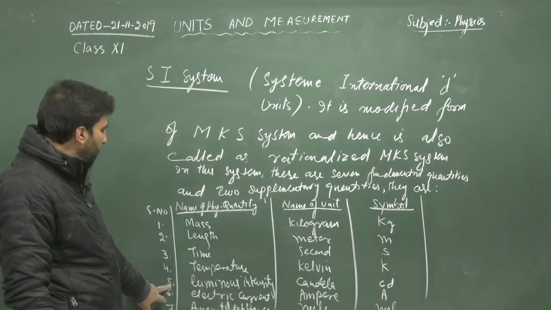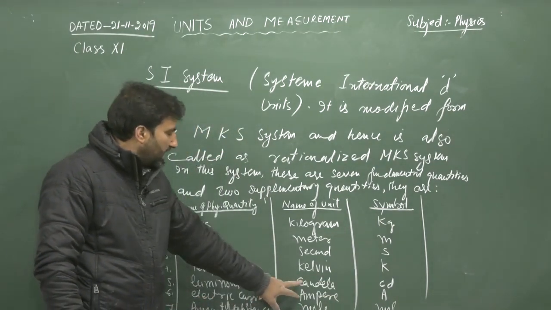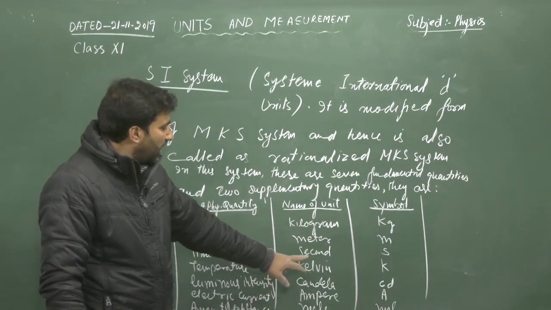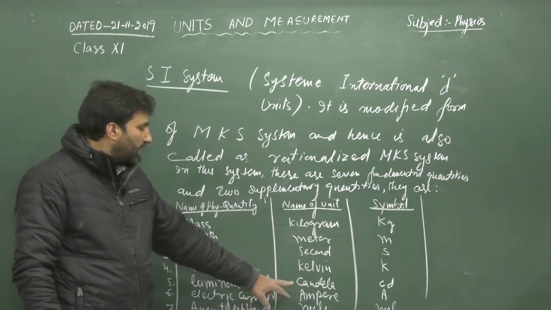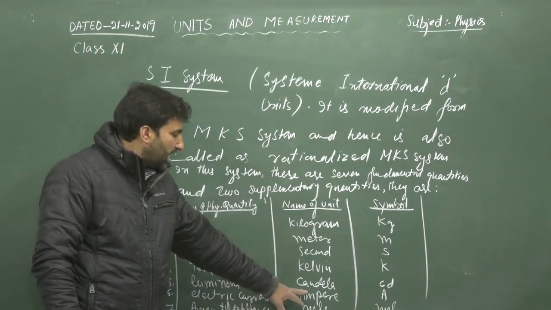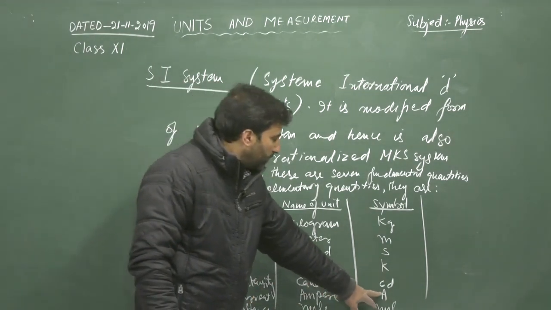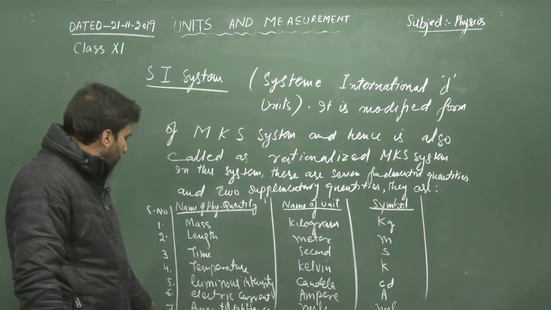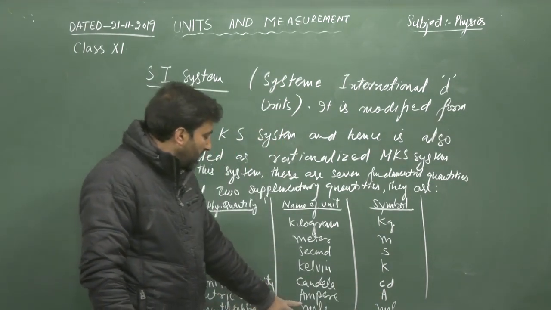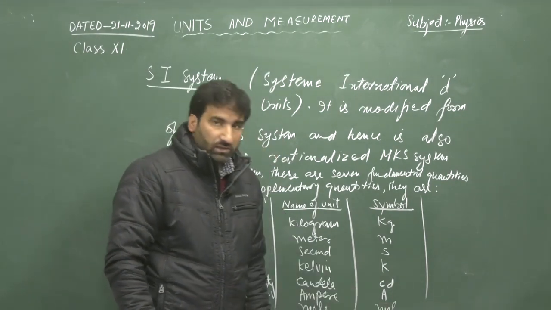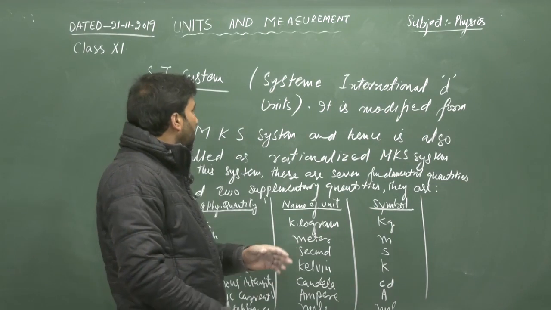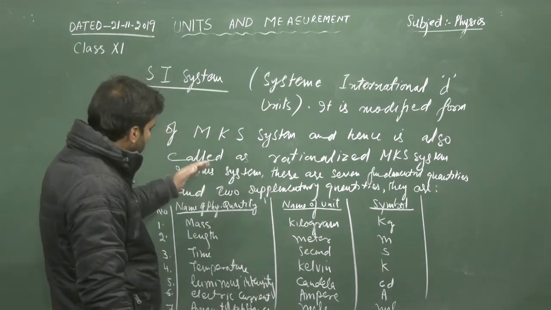Fifth, luminous intensity, its unit is candela and symbol is cd. Electric current, its unit is ampere and symbol is A. Amount of substance, its unit is mole and symbol is mol. So this is about this SI system and fundamental quantities.